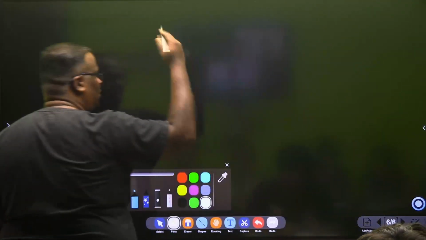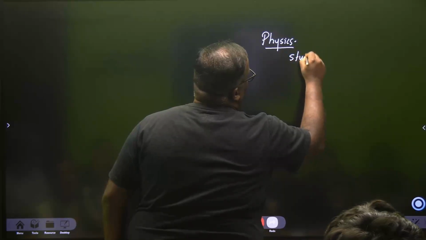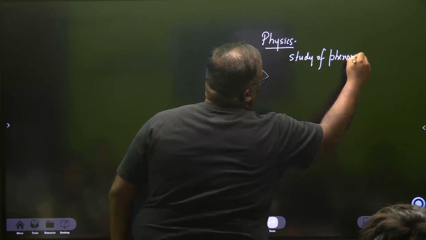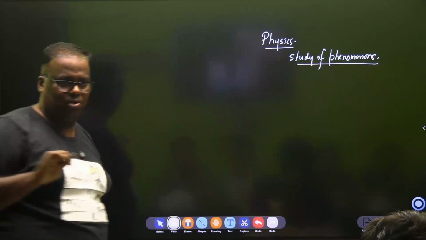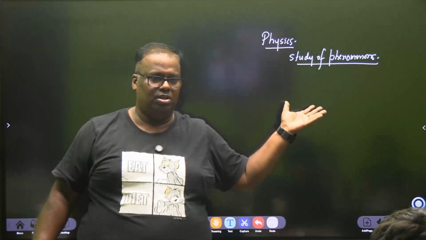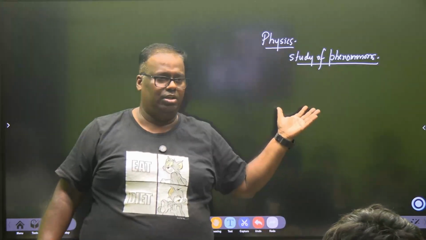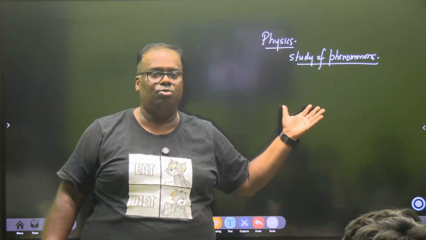Now we are again on a separate topic. You know what is physics? Physics is the study of phenomena. They can be natural, artificial, but all artificials have one day taken birth from a natural only. Let's say we are in the year 1600. In 1600, when Emperor Akbar was there in Delhi, they say Akbar had a musician whose name was Tansen. You must have heard.